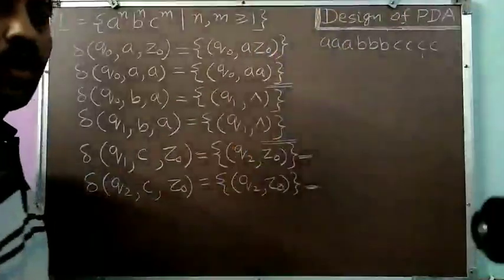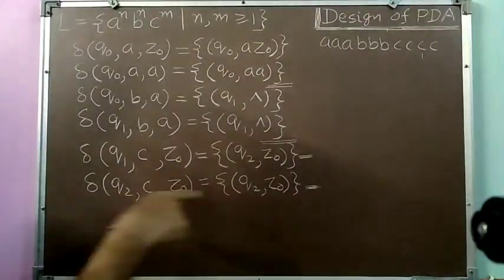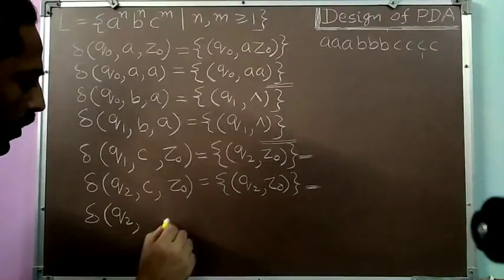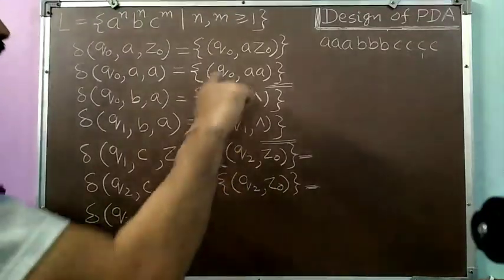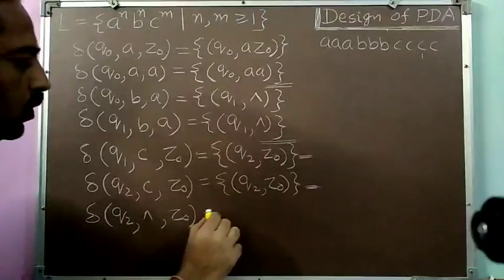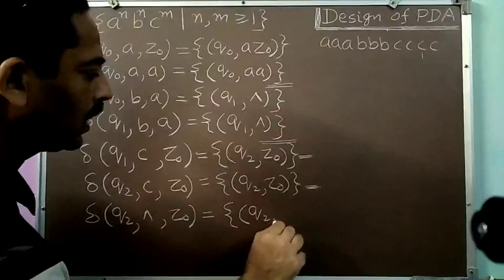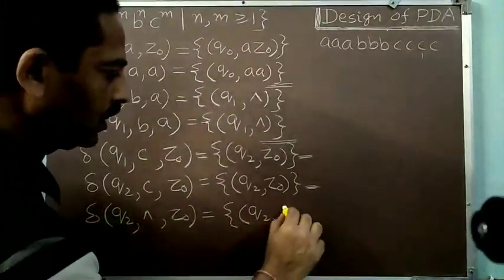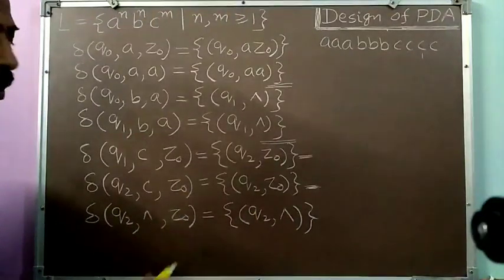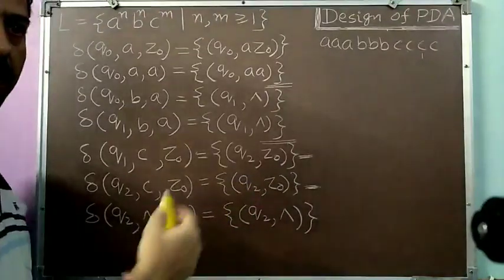When I have consumed all the C's, there will be nothing left in the input. So I am in the state Q2, the top of the pushdown store symbol is Z0, and my string has finished. Suppose I have consumed all C's. So I will take a null move and declare success. How will I declare success? Simply by making my PDS empty. How will I make my PDS empty? I will remove the topmost pushdown store symbol, that is Z0, which was present on the pushdown store.